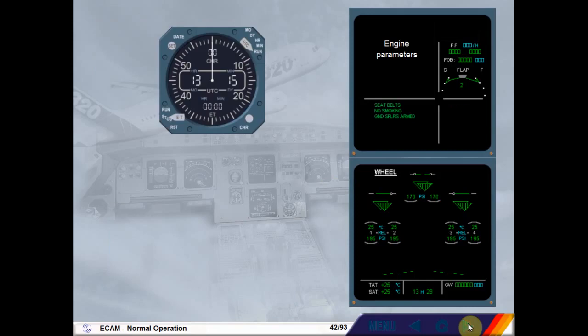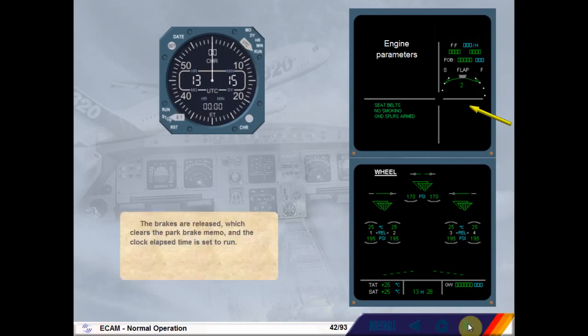The brakes are released, which clears the park brake memo, and the clock elapsed time is set to run. Select Run on the clock elapsed time.